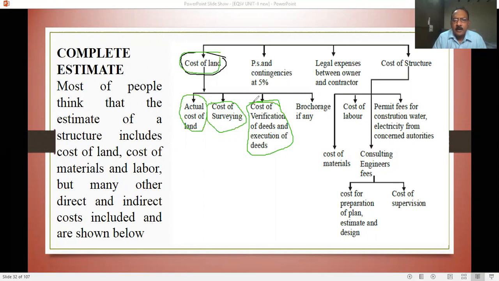These will be verified by advocates and the concerned person in the registration office. They will charge so much per acre. This is also an indirect cost in your cost of land.